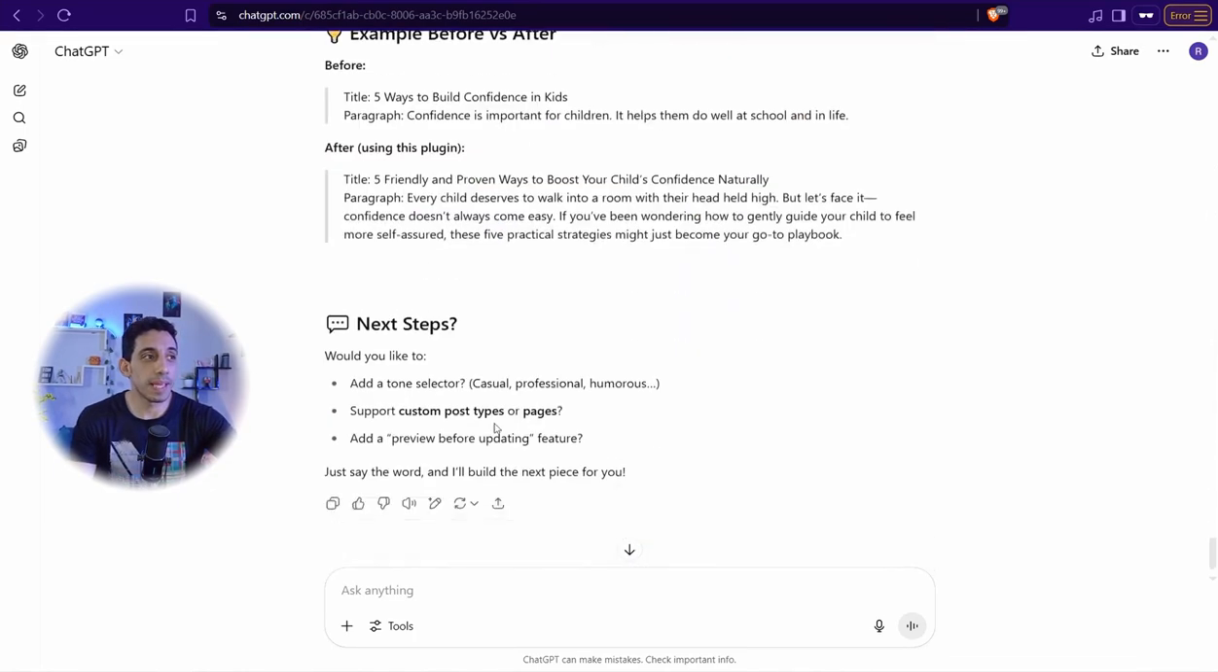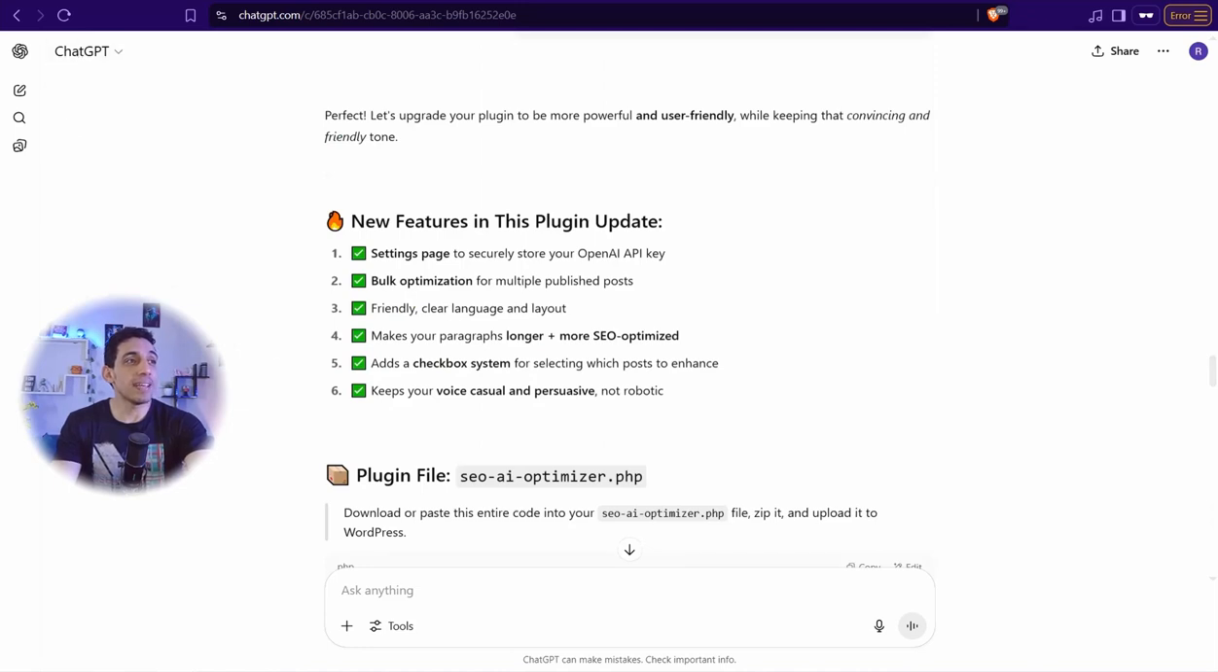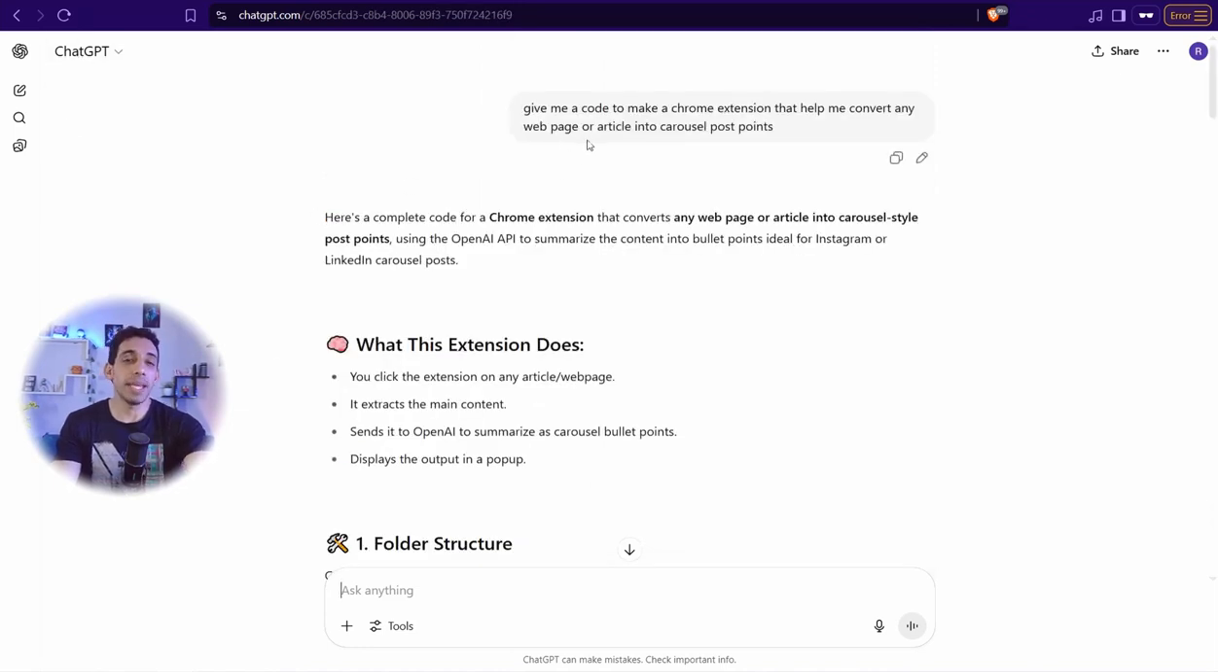And the second thing here you can do on ChatGPT, amazingly, is create likewise your code for making your Chrome extension plugin. Like this one, for example, give me a code to make a Chrome extension that helps me convert any web page or article into carousel post points. For sure, you can create your own Chrome extension as you want to help you more in your work and your projects, either for translation, summarizing, and so on.